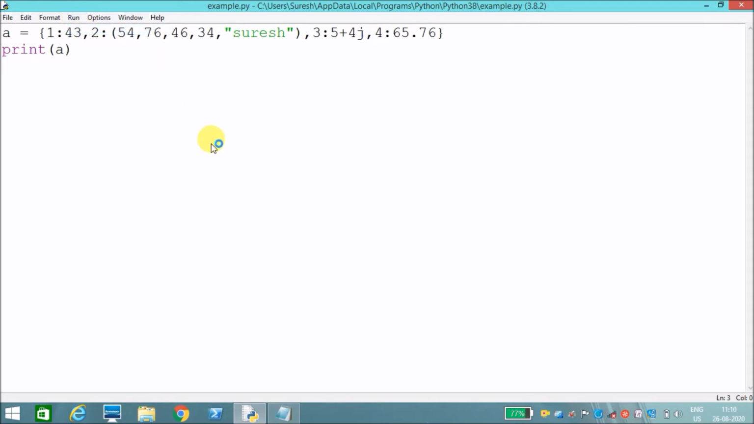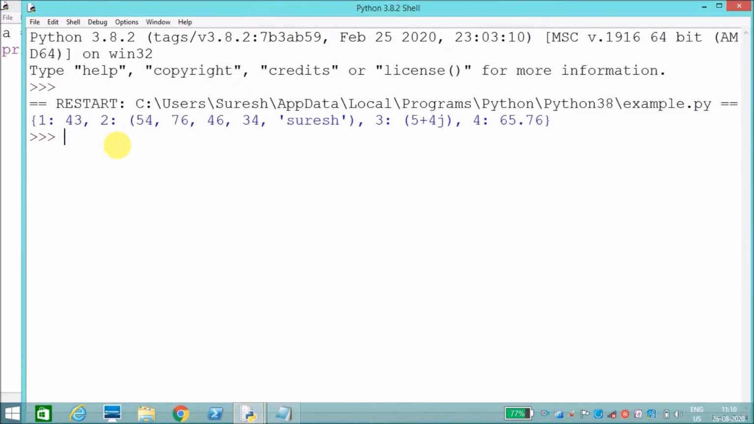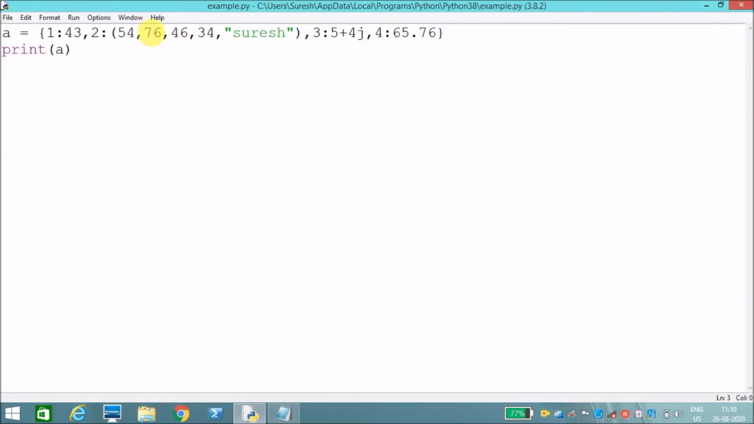I'll run this. See, it has displayed. For key 2 the values are passed in the form of a tuple: 54, 76, 46, 34 and Suresh. Like that, you can pass multiple values as a list or tuple. You can pass it as a list also; a list is represented within brackets. You just pass a list of values and execute.